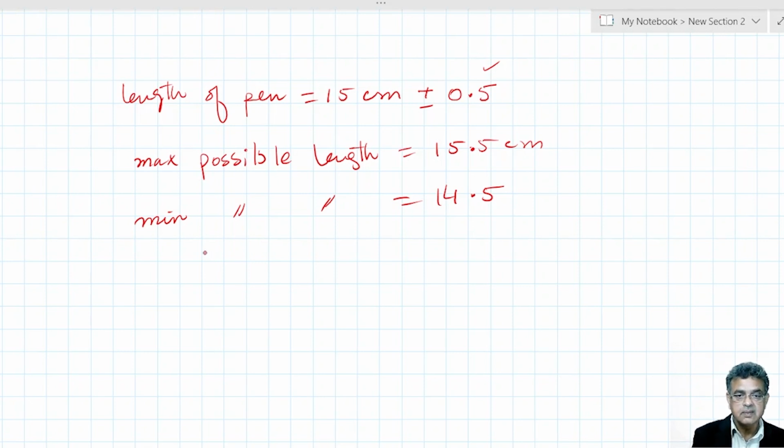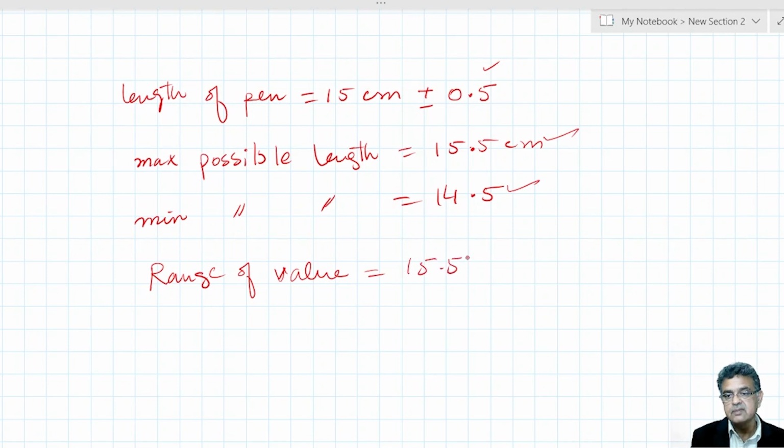So here we can say that the range of these two values I have written here, the largest value, this one, and the smallest value, this one, will be 15.5 minus 14.5.